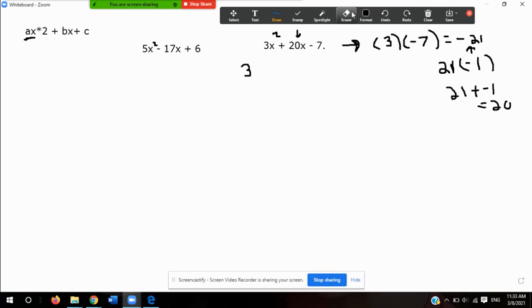So that means I'm going to rewrite this expression as 3x squared plus 21x minus 1x minus 7.